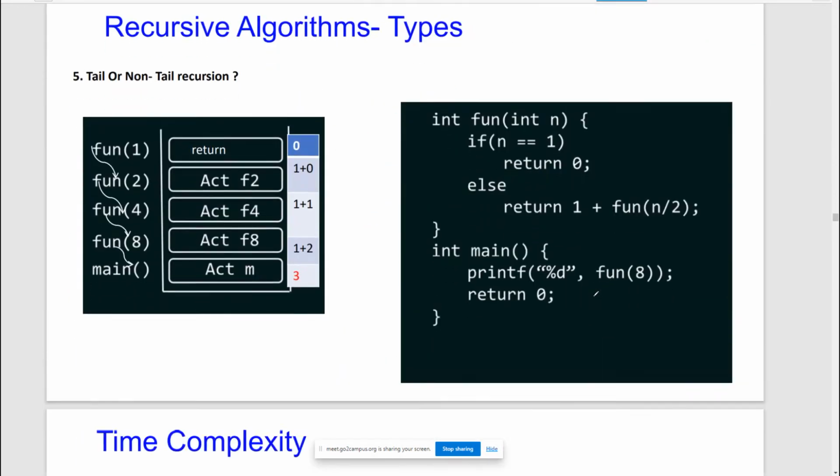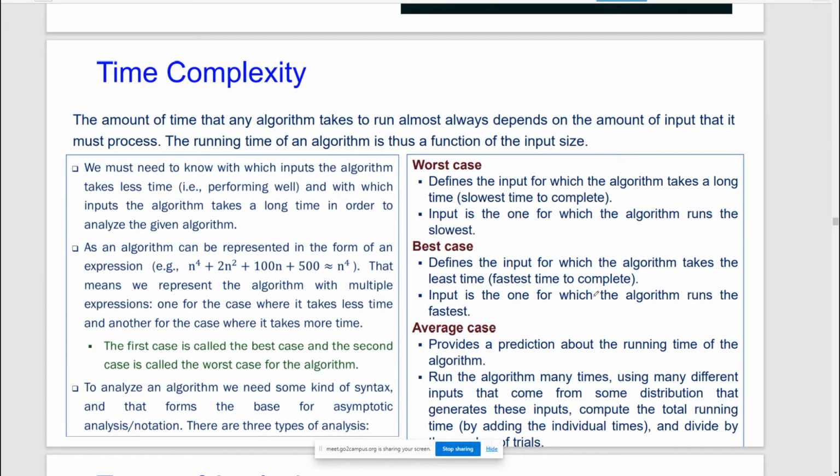Now today formally we are going to start with time complexity. For the last 1 week or 1.5 weeks, we are saying that the ultimate goal of this discussion is to reach time complexity. So now gradually we are moving toward this particular time complexity.